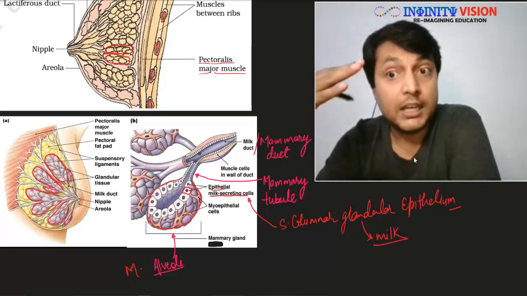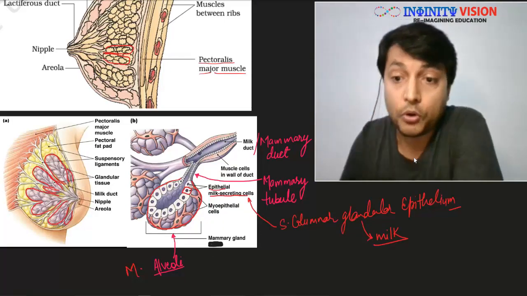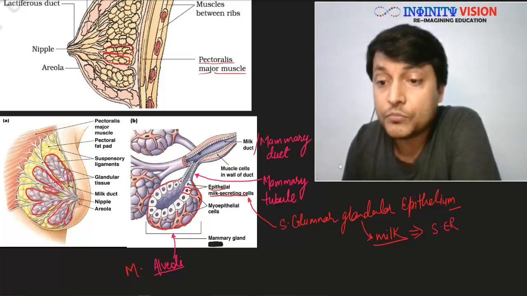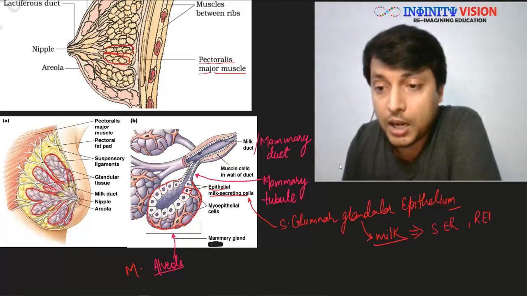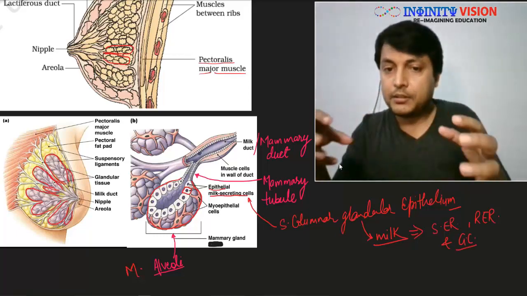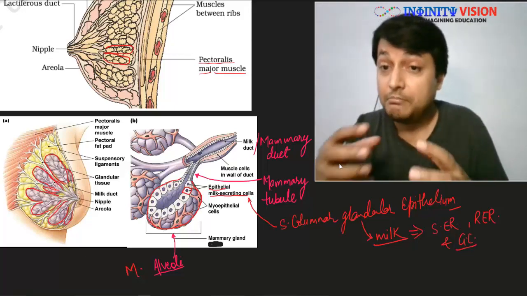Now, if we think how this milk will be produced, obviously this milk will be produced with the help of SER, RER, and GC mainly. So inside these simple columnar glandular cells, the SER, RER, and GC will be mainly involved.